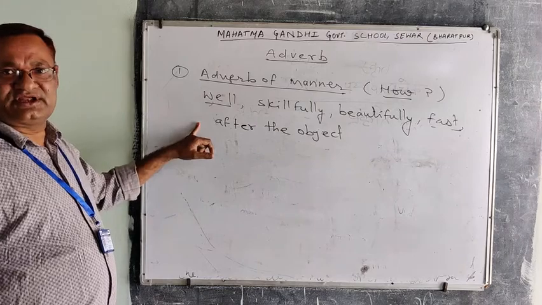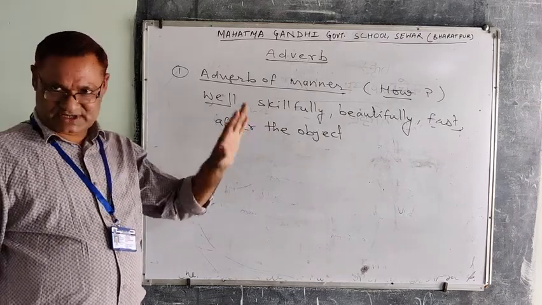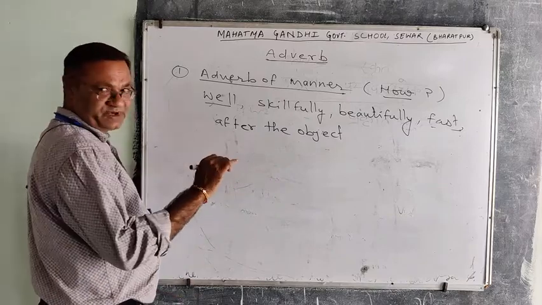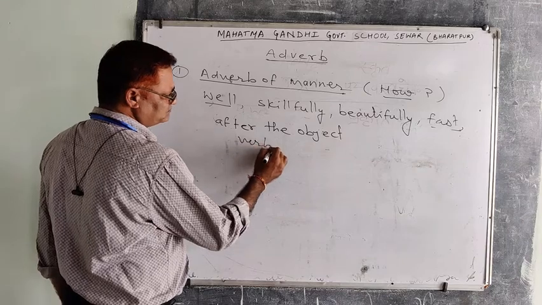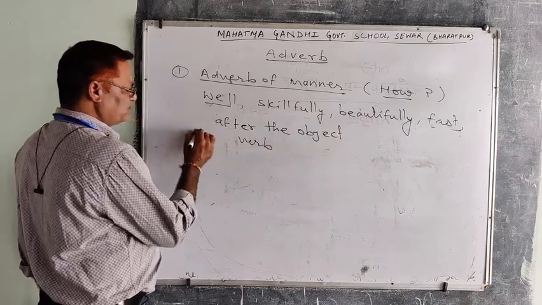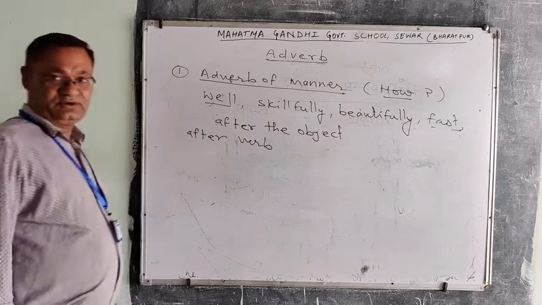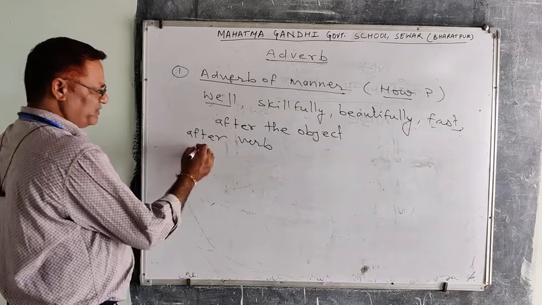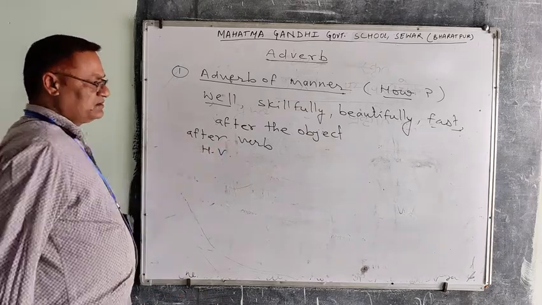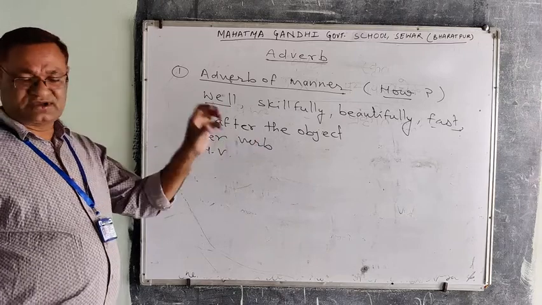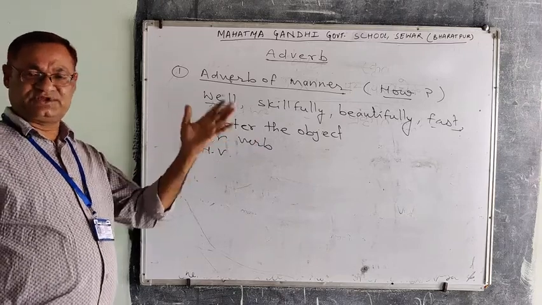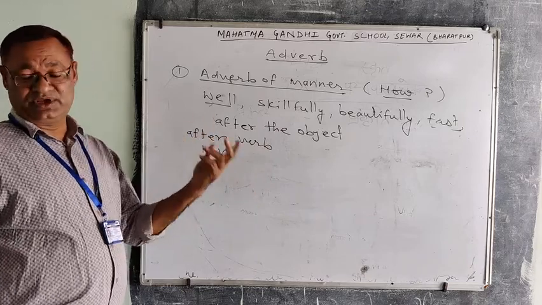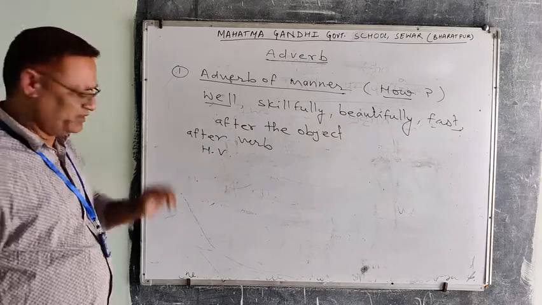It is generally kept after the object, and if there is no object in the sentence, it must be placed after the main verb. And if there is no main verb in the sentence, it should be placed after the helping verb.